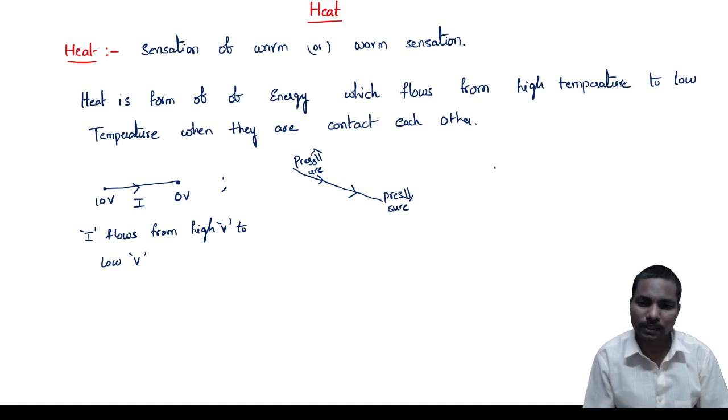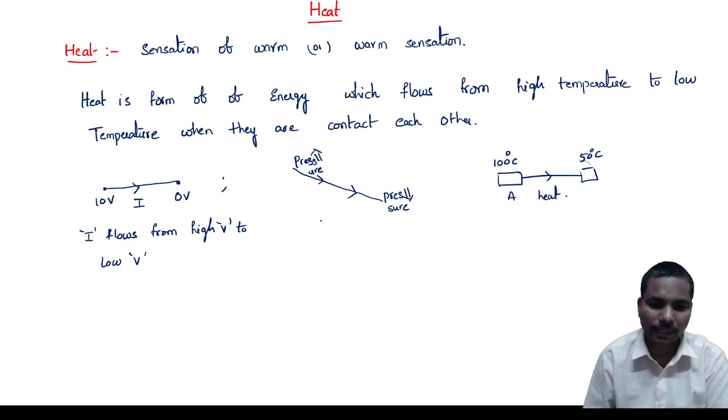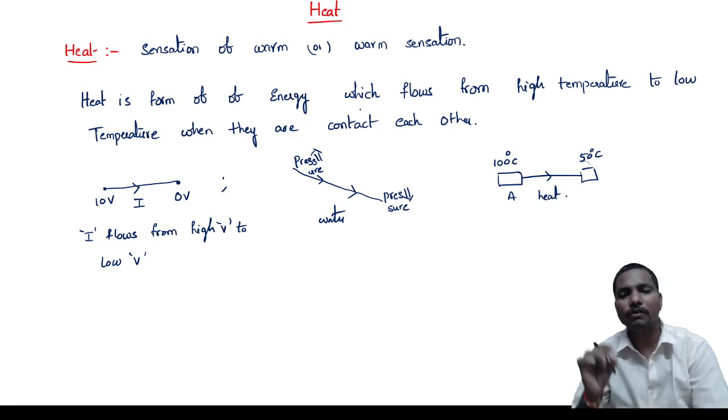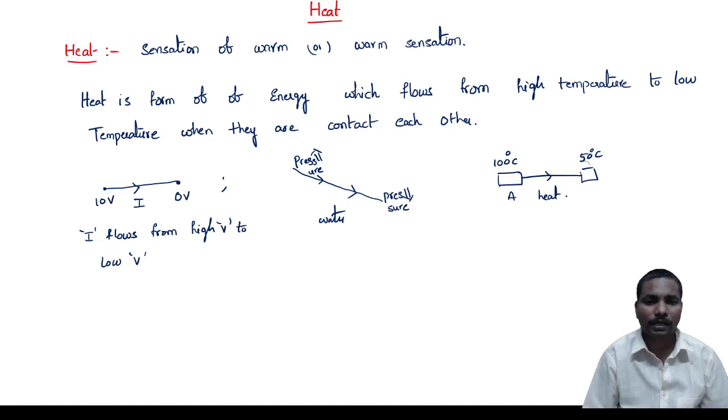Here also with heat, for example, if one body is at 100 degrees centigrade and another body is at 50 degrees centigrade, what is happening? Heat flow takes place from high temperature to low temperature. So you can note down: heat is a form of energy which flows from high temperature to low temperature whenever those two are in contact with each other.